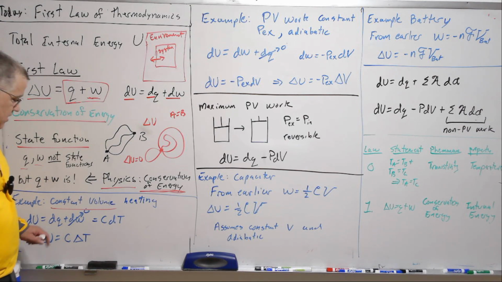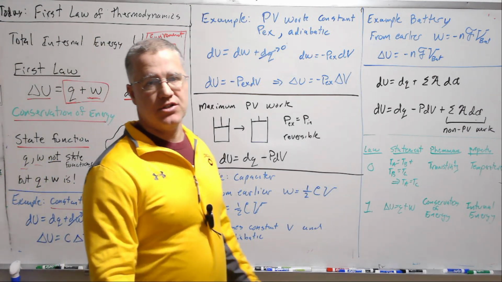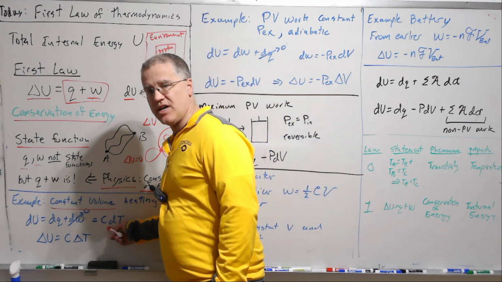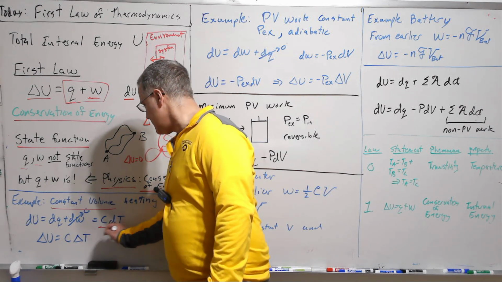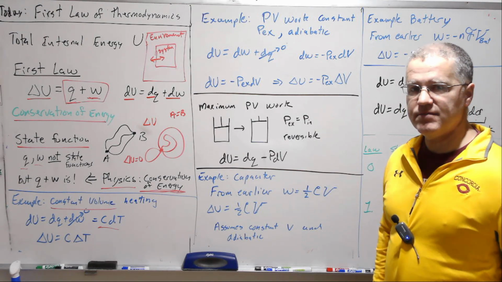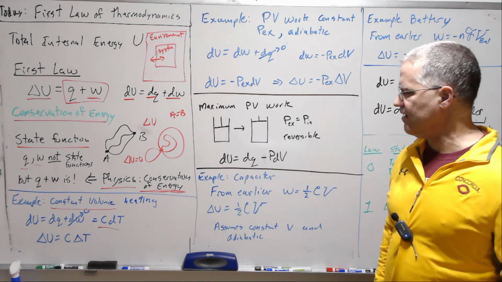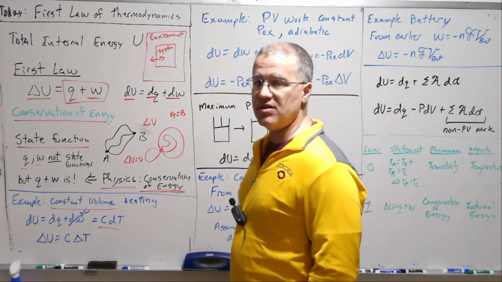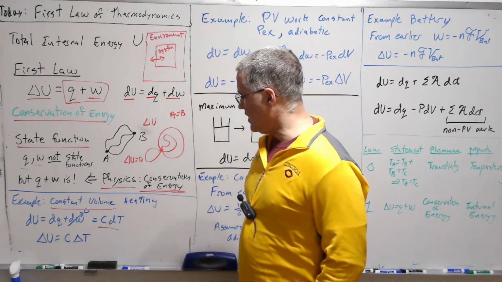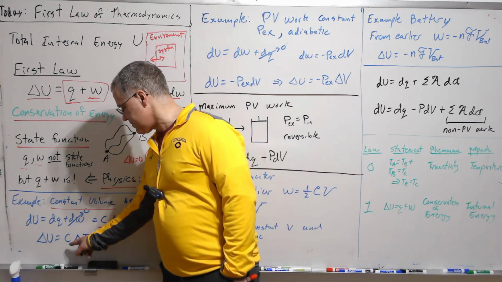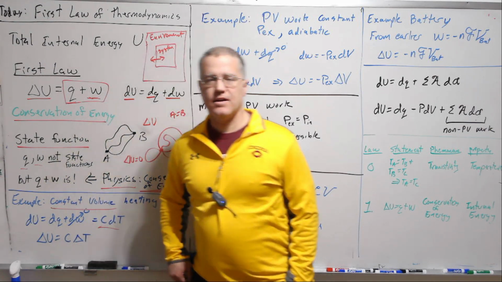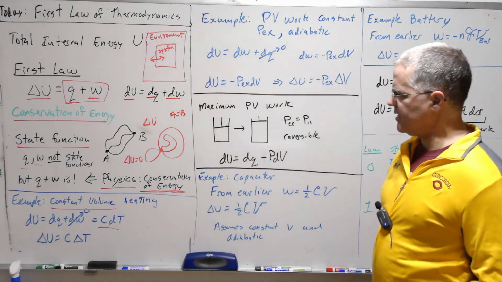And so then our change in internal energy is simply due to the heating of the iron. And then we can use the heat capacity equation that we talked about last time and get an expression for the change in internal energy. And at our general introduction level, we said that the heat capacity is constant. It is a very soft function of temperature near laboratory conditions. And so if we treat it as a constant, which is a good approximation, then we have delta U equals C delta T there.